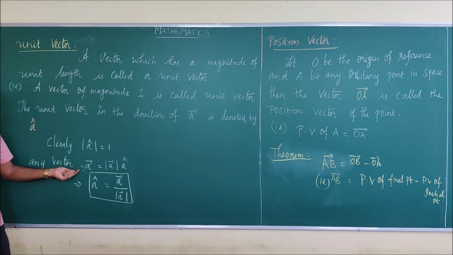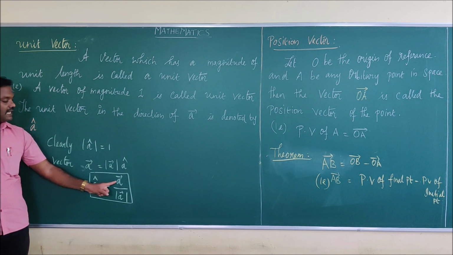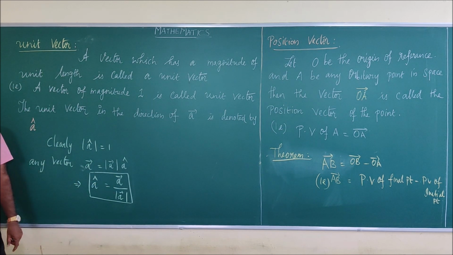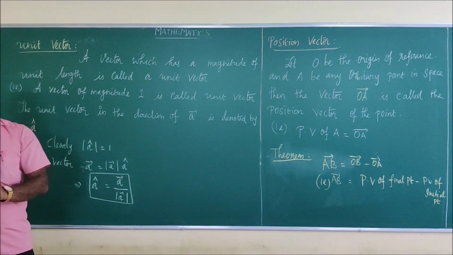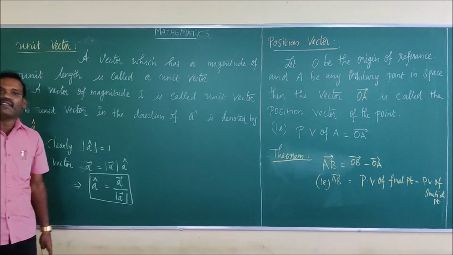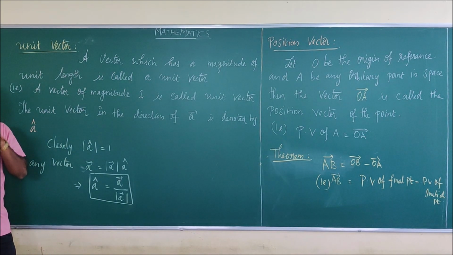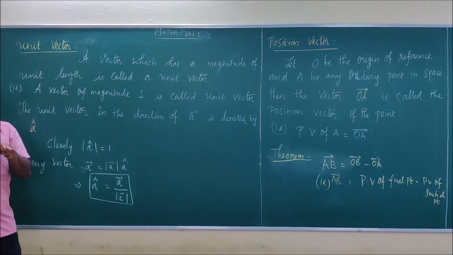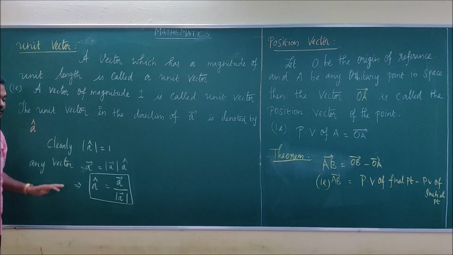From this you can find the unit vector. So A cap is equal to A vector divided by modulus of A vector. Suppose you are given a vector and asked to find the unit vector, you have to write the vector in the numerator. In the denominator you have to write the length of the vector, that is modulus of the vector. Okay. So these things are very important.